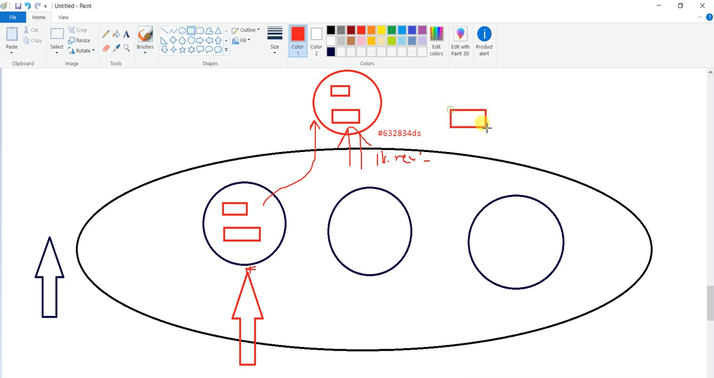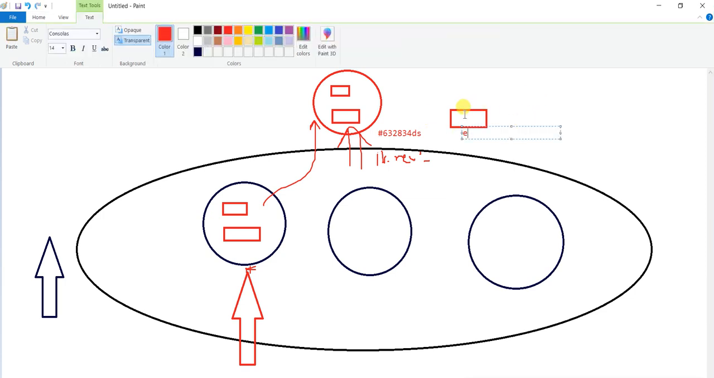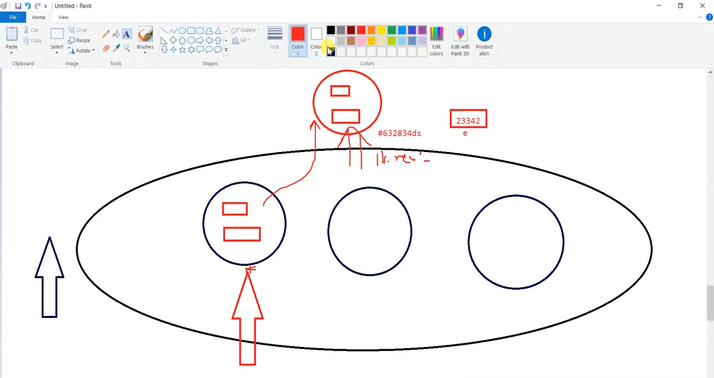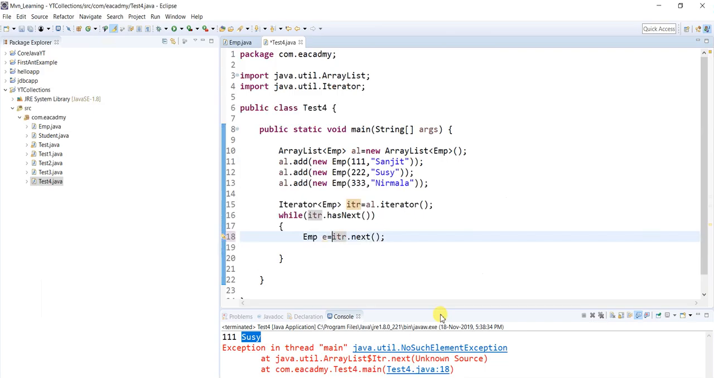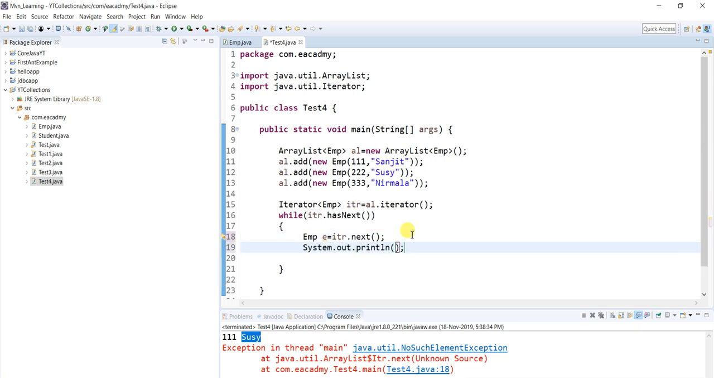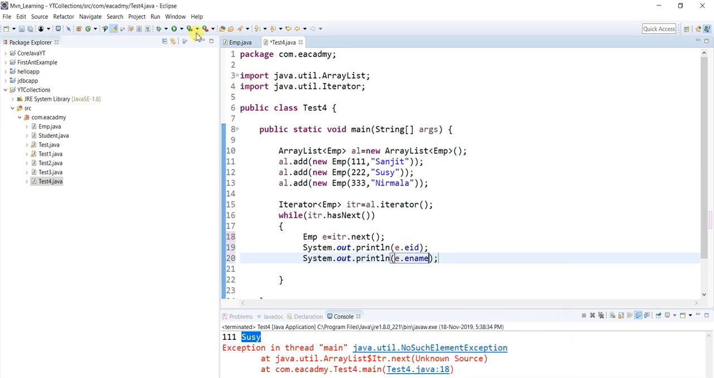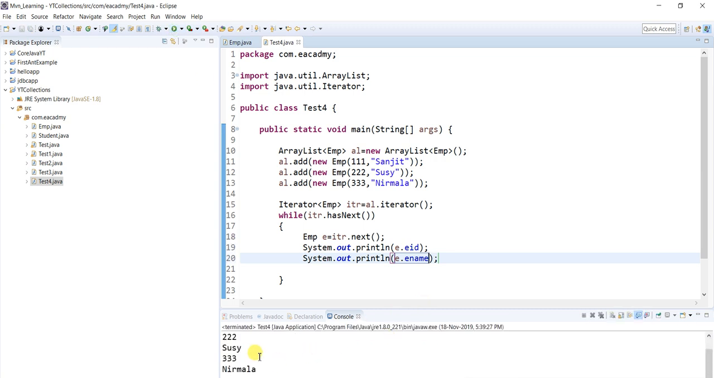I'm just pointing it, let's say, with an e variable, and whatever this reference is, it's here. So it's simply pointing to this object. Now with this reference variable I can read that. Now I don't think it will give you any exceptions. Let's see. Now I'm going to write sysout e.eid, sysout e.ename. Now let's run the code. If you run the code, you can see I'm getting all the output.